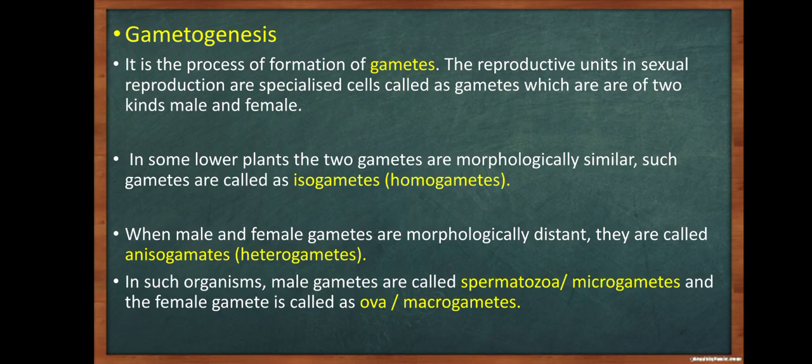When male and female gametes are morphologically different, they are called anisogametes or heterogametes. In such organisms, male gametes are called spermatozoa or microgametes and the female gamete is called ova or macrogametes.